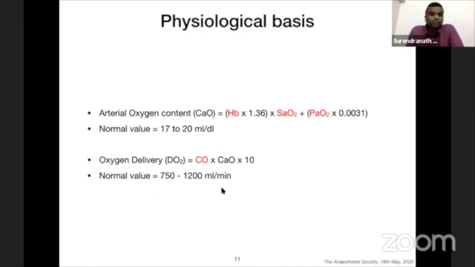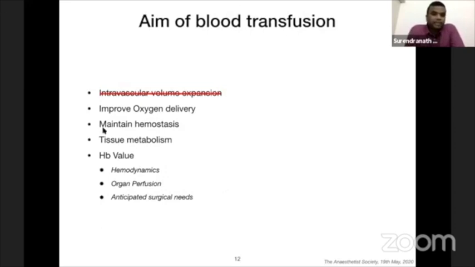And I would say it is more luxurious because we require only 200 to 250 ml per minute. So God gives a big margin of safety here. The other aim is to maintain hemostasis and aid tissue metabolism. We do not want any anaerobic metabolism.